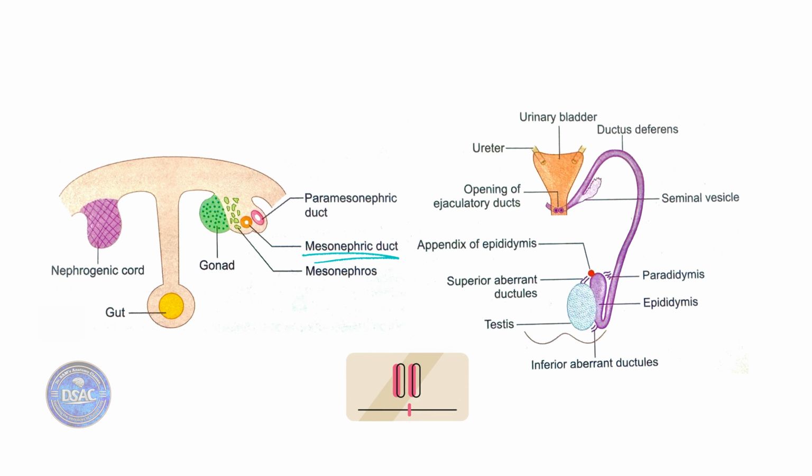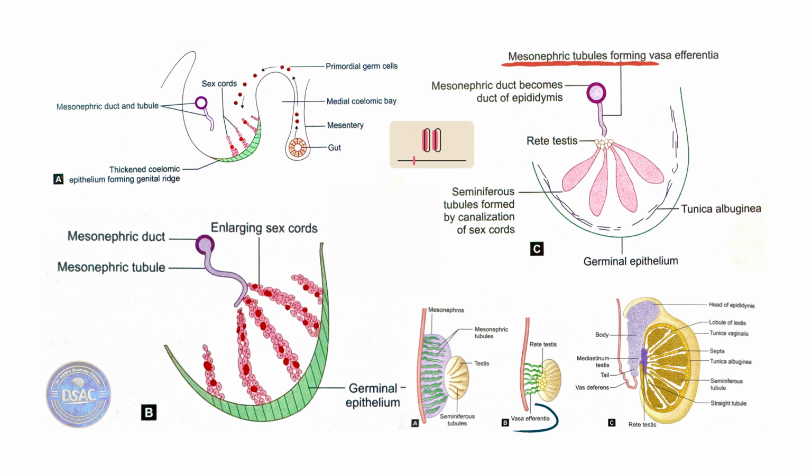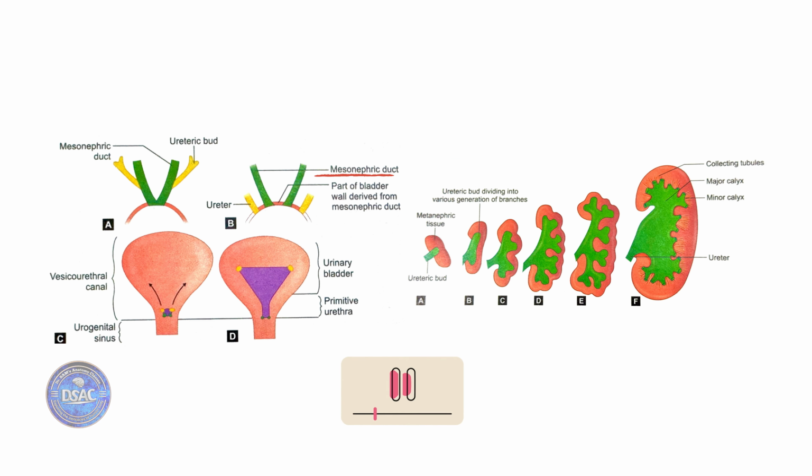Then lateral to that was the mesonephric duct. Mesonephric duct was forming the structures of the ejaculatory pathway, epididymis, vas deferens, seminal vesicles, and the ejaculatory ducts, while the mesonephric tubules were forming the vasa efferentia or the efferent ductules. And part of this mesonephric duct was also contributing to the formation of the drainage apparatus of the urine, minor calyx, major calyx, renal pelvis, ureter, bladder.